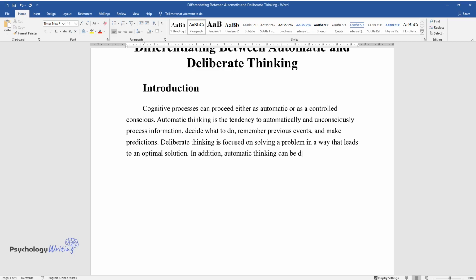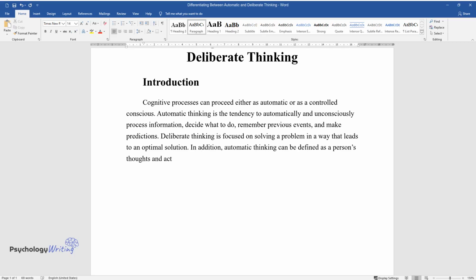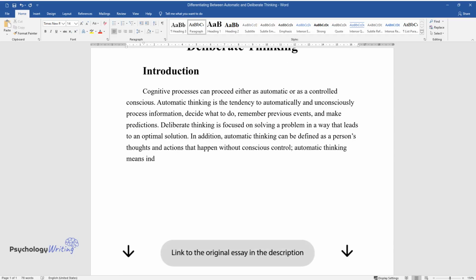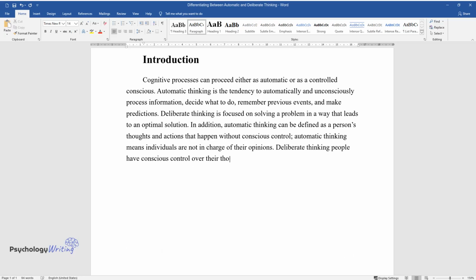In addition, automatic thinking can be defined as a person's thoughts and actions that happen without conscious control. Automatic thinking means individuals are not in charge of their opinions. In deliberate thinking, people have conscious control over their thoughts and actions.